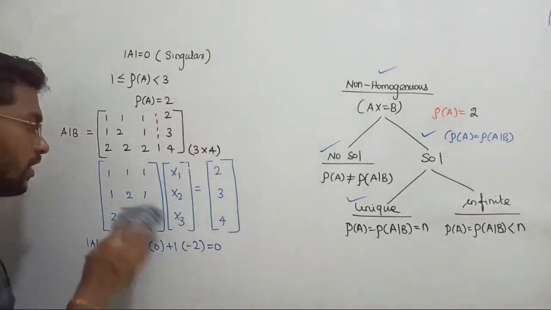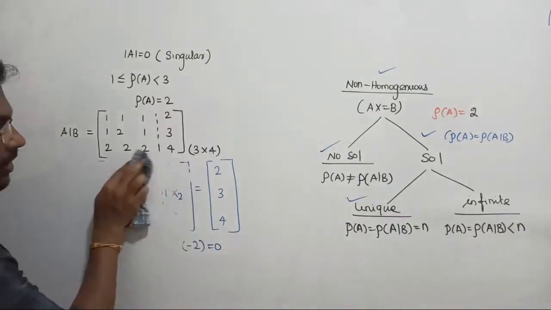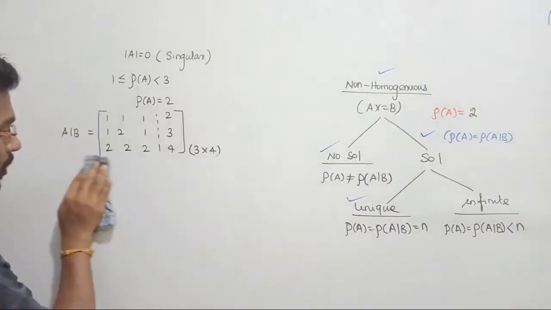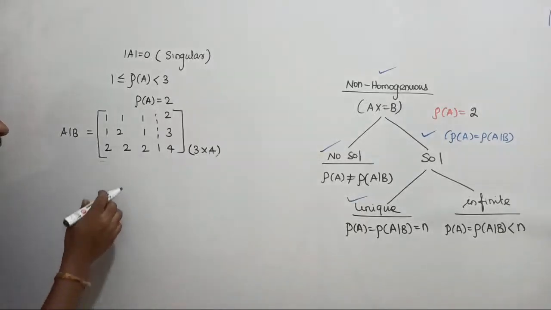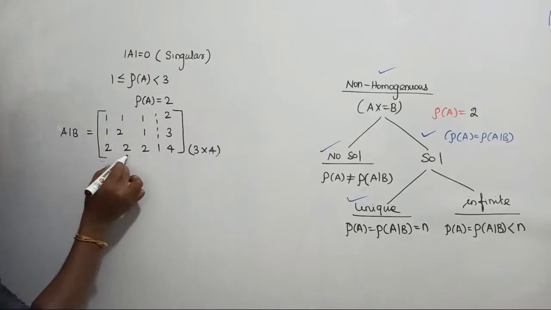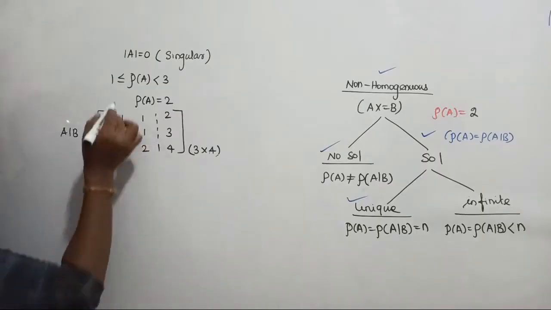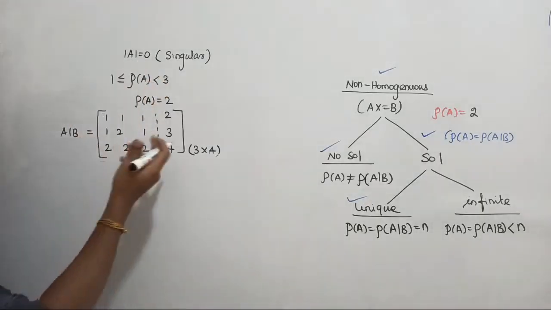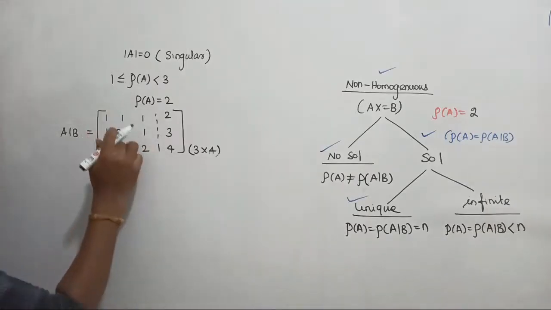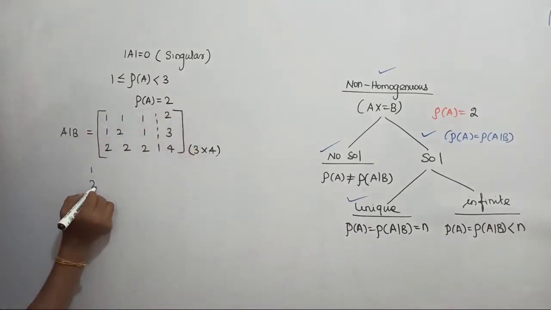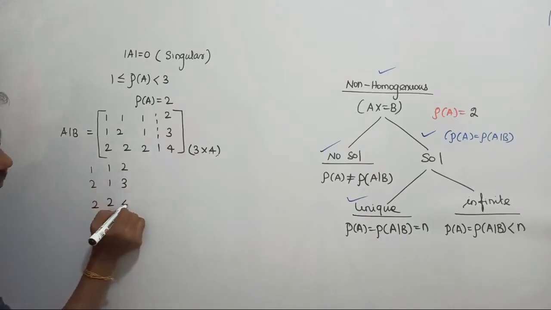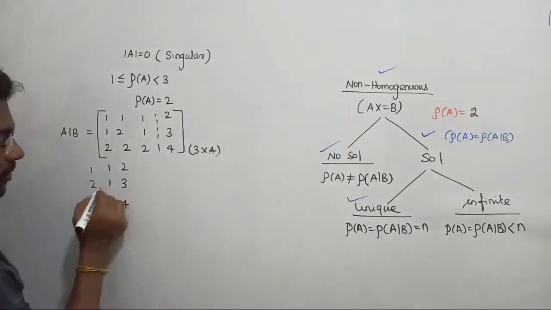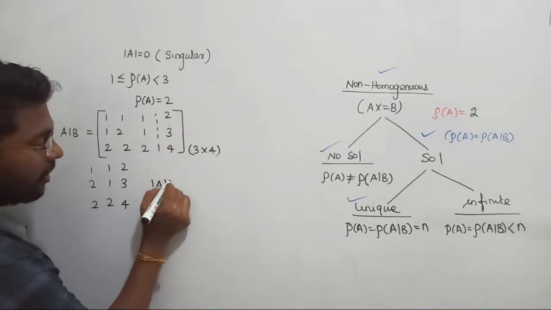Now we have to find the rank of this matrix, right? So let us see. In order to find the rank of this matrix, let me rub this out. After rubbing these things, now let's find what we have to do. Guys, listen. Since if we choose the first 3 columns, the determinant is 0, because that is matrix A. So then what can we do? Select the second 3 columns, like 1 2 2, 1 1 2, 2 3 4. Its determinant is going to be, let us find the determinant of this.